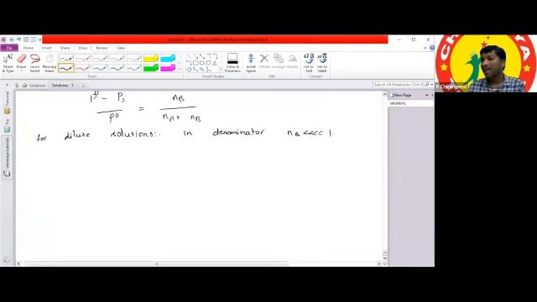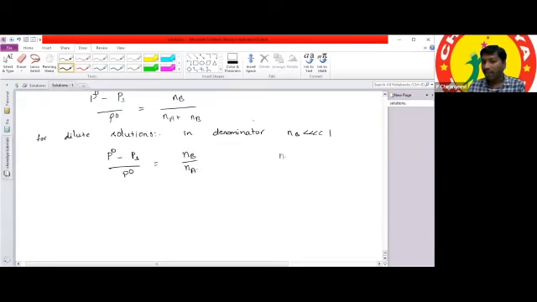If it is negligible, how can we write the formula? (P naught minus PS) by P naught is equal to NB by NA.